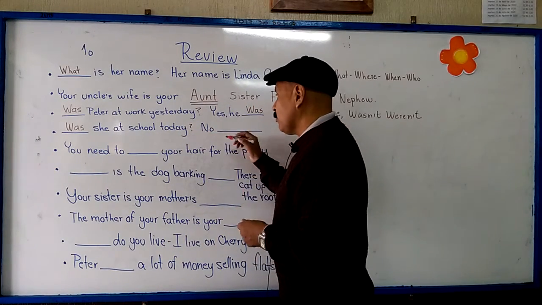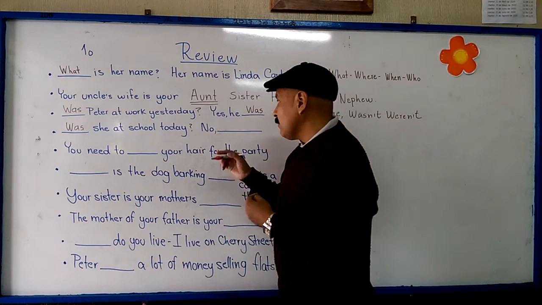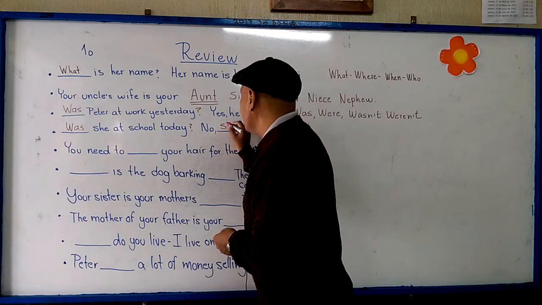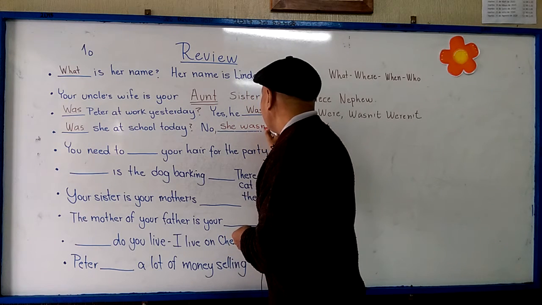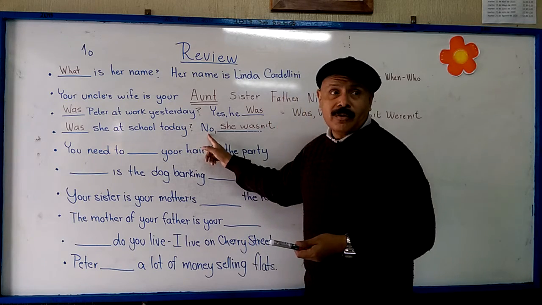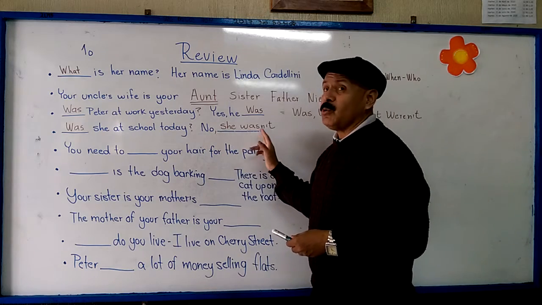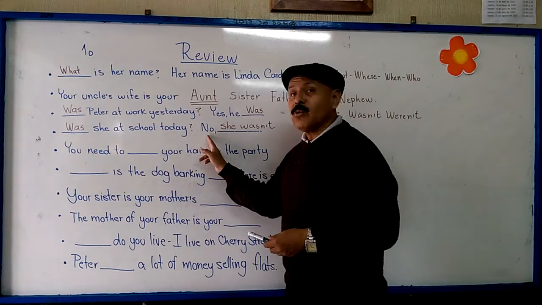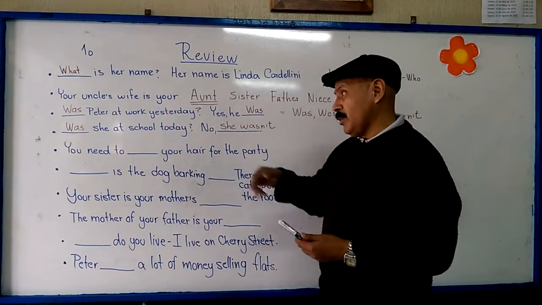And this time, remember, we have to affirm the negative. No, she wasn't. We have to use the negative in this case because it's already here, the word no. If here you find the word no, you have to say no, she wasn't. If here is the word yes, yes she is, or yes she was. It depends on this word.